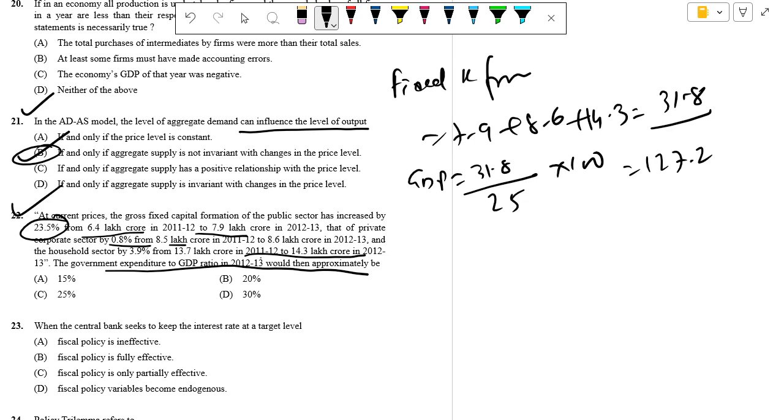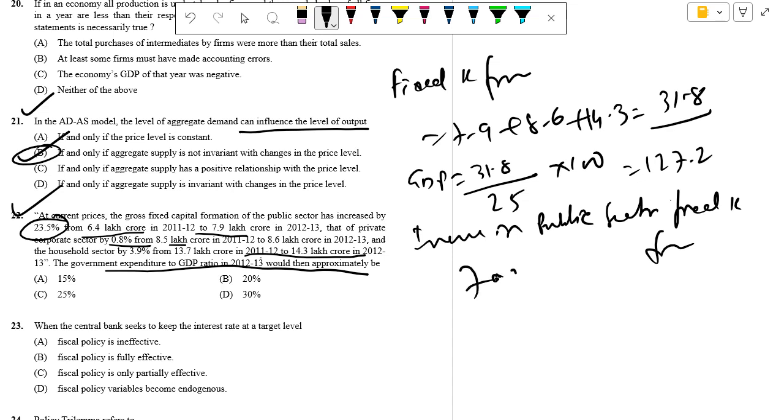So to find the government expenditure, we'll use the increase in public sector fixed capital formation, that is 7.9 minus 6.4, that is 1.5 lakh crore. So as a public sector enterprise, 1.5 lakh crore, this is like 15% of it. So this thing will be the answer.